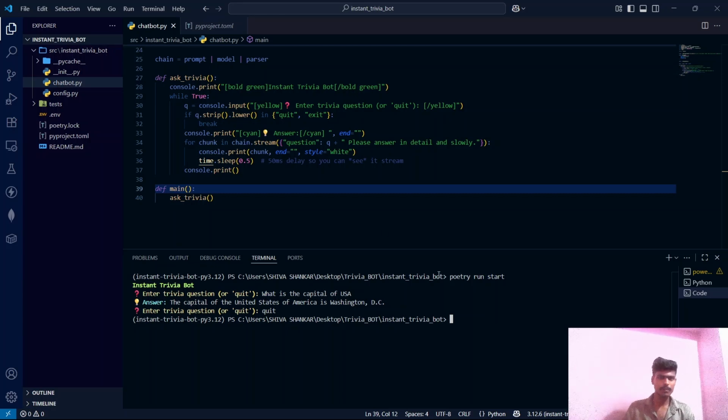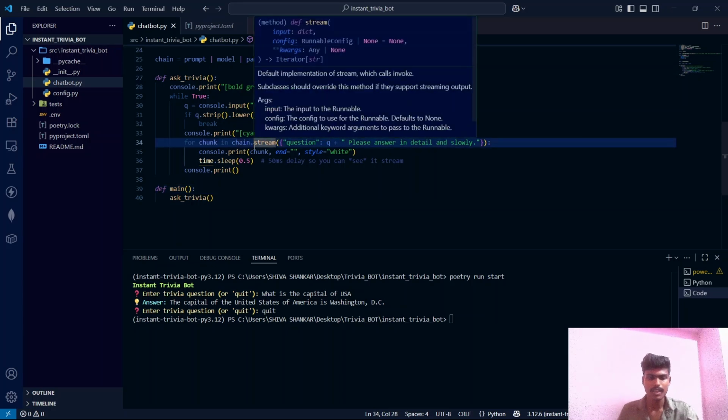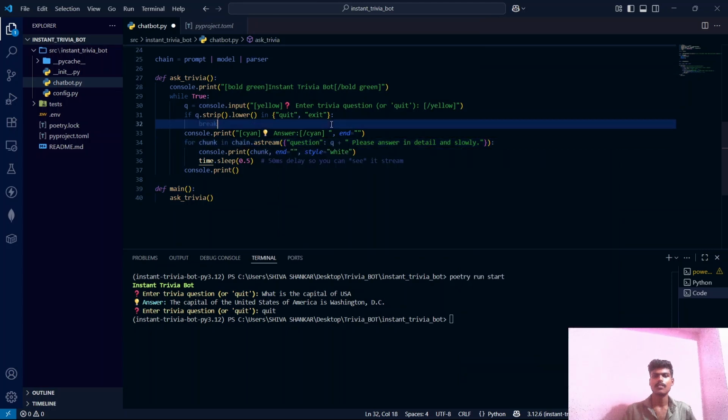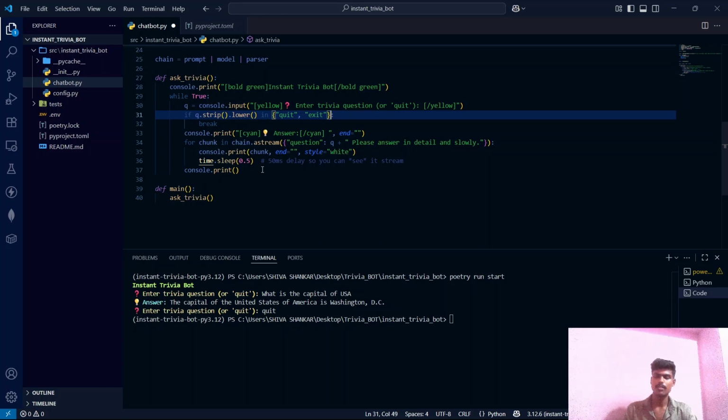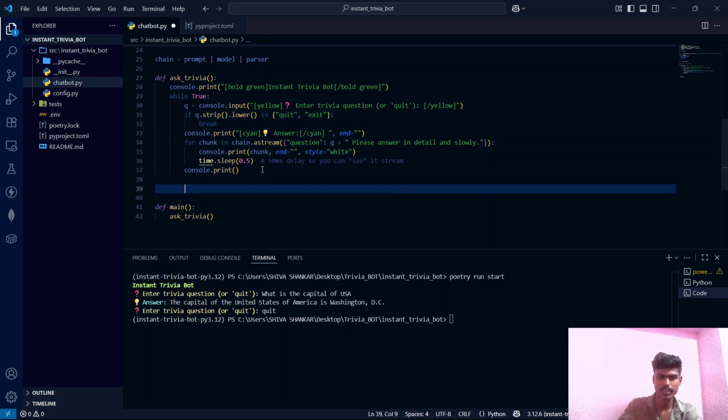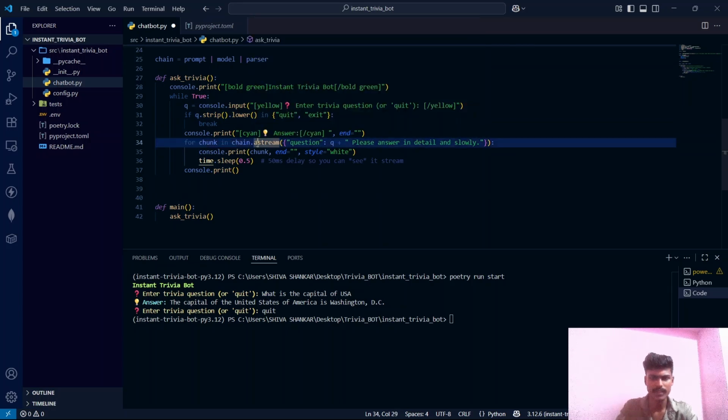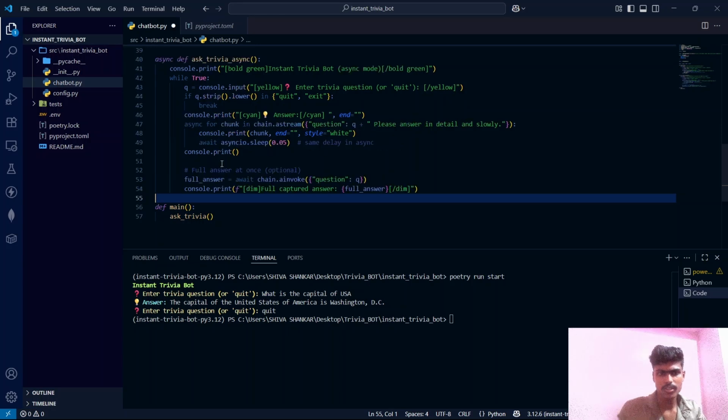Now there is another method, which is dot astream. This is something async related to this stream method. Now let's understand this astream method in another function. Let's declare that function here. Let me just name it back to stream. I am pasting the function here, guys.